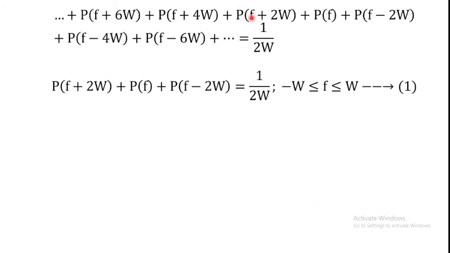Those 3 terms are P of F plus 2W, the term for n equal to minus 1, plus P of F, the term for n equal to 0, plus P of F minus 2W, the term for n equal to 1. Which is equal to 1 by 2W, and the frequency band of interest is minus W to plus W.